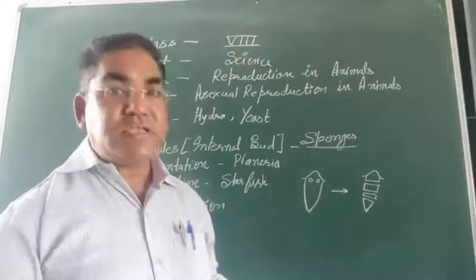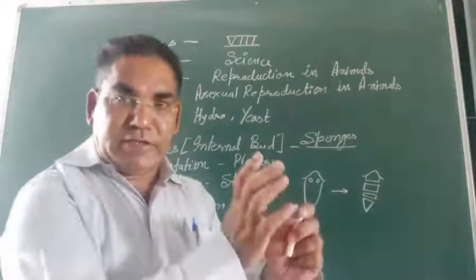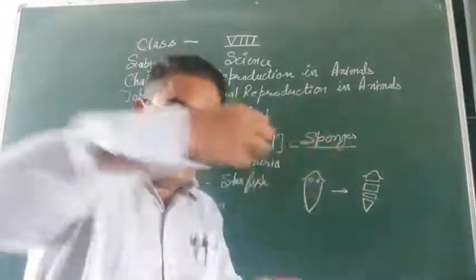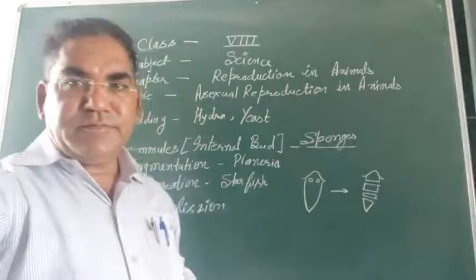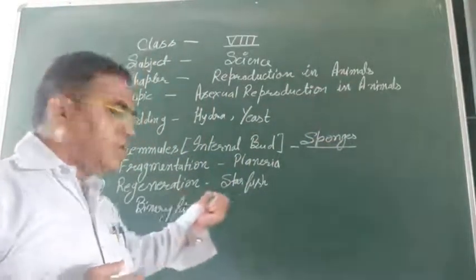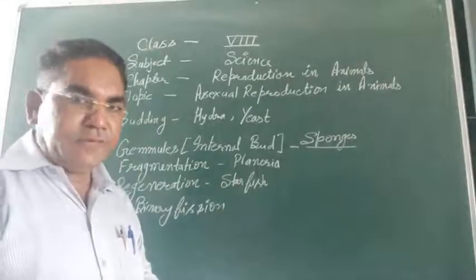This is known as fragmentation. Each fragment develops into a new organism. Now next method is regeneration.